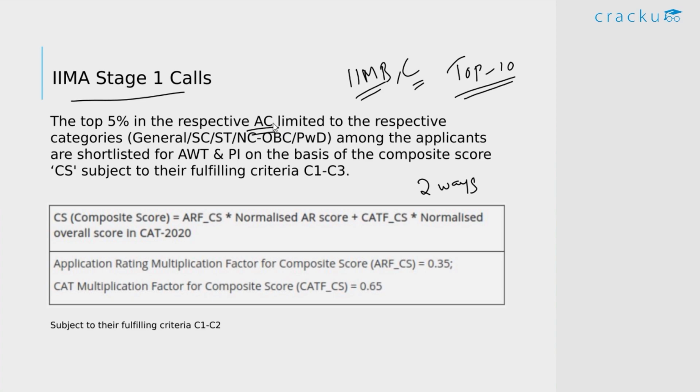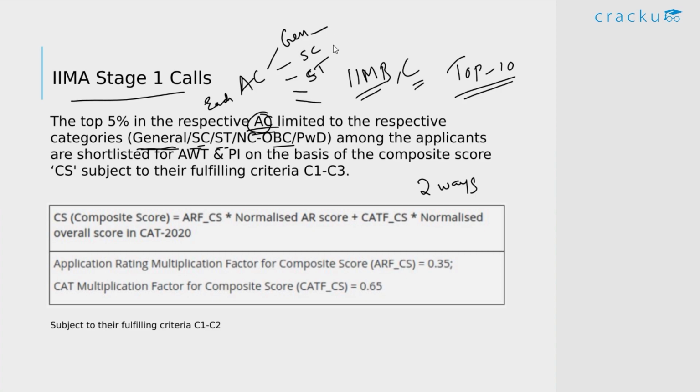And within these respective academic categories, they further subdivide based on categories such as general, SC, ST. So if you belong to, let's say, AC category 2, they subdivide you into AC category 2 general, AC category 2 SC, ST, NC, OBC, and so on.